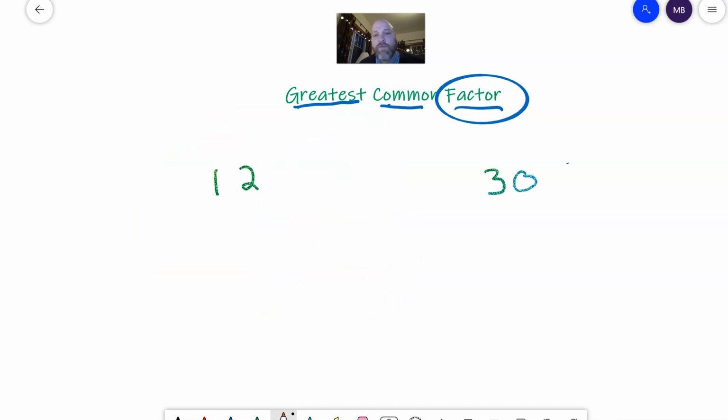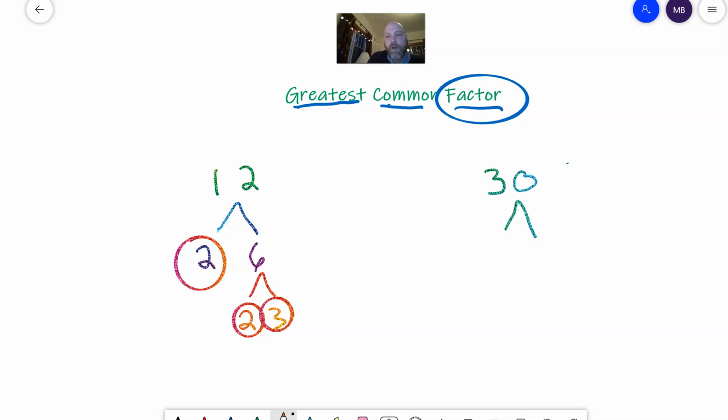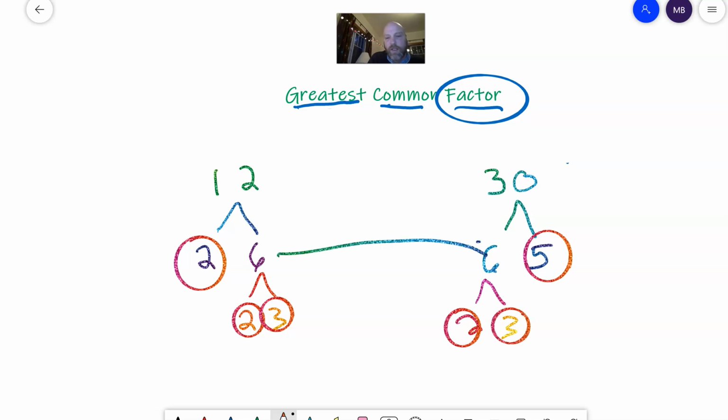The last way we're going to look at finding the greatest common factor is to find the factors using prime factorization. You love this. Don't tell me you don't love this, because I know you do. When I make a factor tree for 12, I know that 2 times 6, and 2 is prime, and 6 is 2 times 3. So both of these are prime. For 30, I've got 6 times 5, and 5 is prime. See, I told you this was fun. And 2 times 3. Here should be the big hint: look at the 6s. That's the greatest common factor.